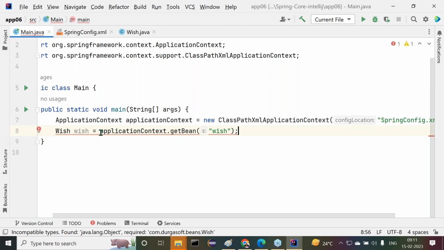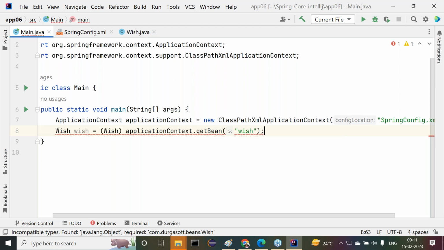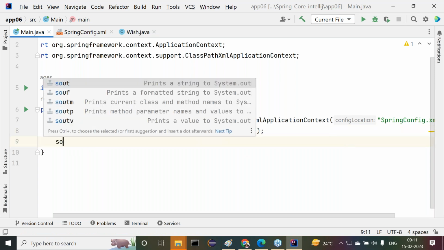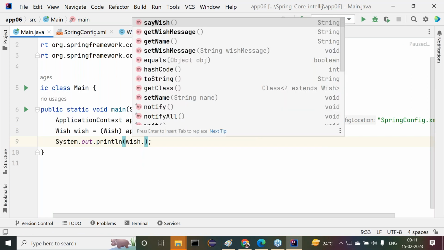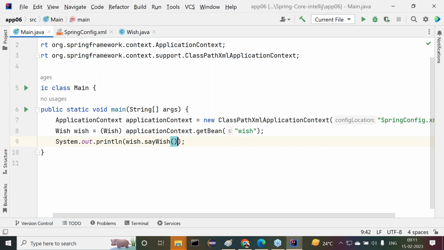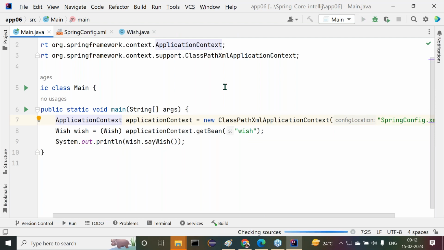Then what is required, sir? Is typecasting required here or not? Okay, now here we are getting the typecasting. Then after that we can call System.out.println of wish dot sayWish, and that we are able to get. And then we are able to get our output. Of course, getting output is very simple. Easily we are able to get output here as we have already seen this program.